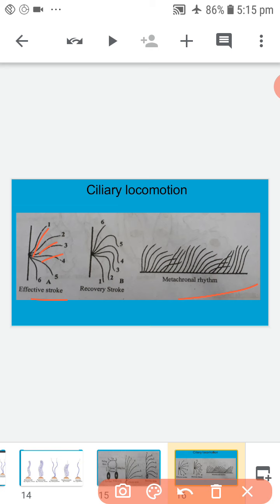Next, gliding locomotion or metabole. The small zigzag movement in protozoans caused by the contraction and relaxation of myonemes present below the pellicle in the ectoplasm is called gliding locomotion.